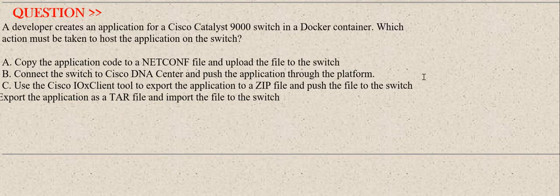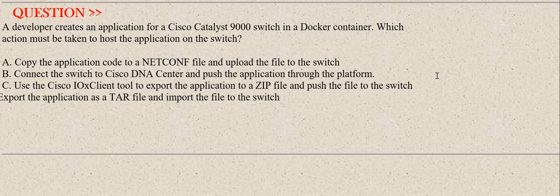Our next question is, a developer creates an application for a Cisco Catalyst 9000 switch in a Docker container. Which action must be taken to host the application on the switch? The options are: Option A, copy the application code to the netconf file and upload the file to the switch.